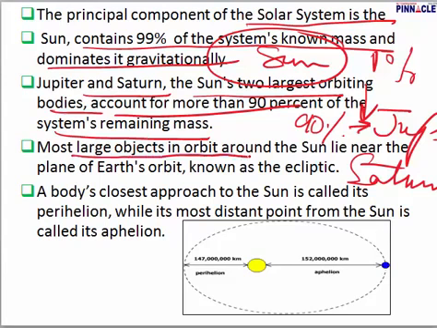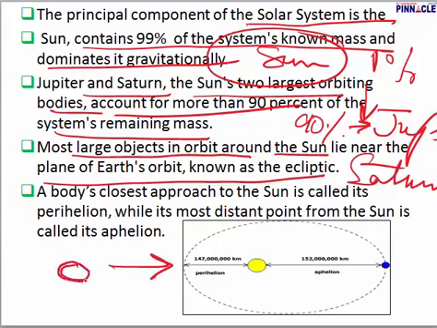Most large objects in orbit around the sun lie near the plane of Earth's orbit, known as the ecliptic. Now let us take an important look at this picture. This is the sun in the center and this is the Earth. All those heavenly bodies which are revolving around the sun do not revolve in a circle, because then they would always be equidistant from the center. Actually they revolve in an ellipse, the shape shown in this picture.